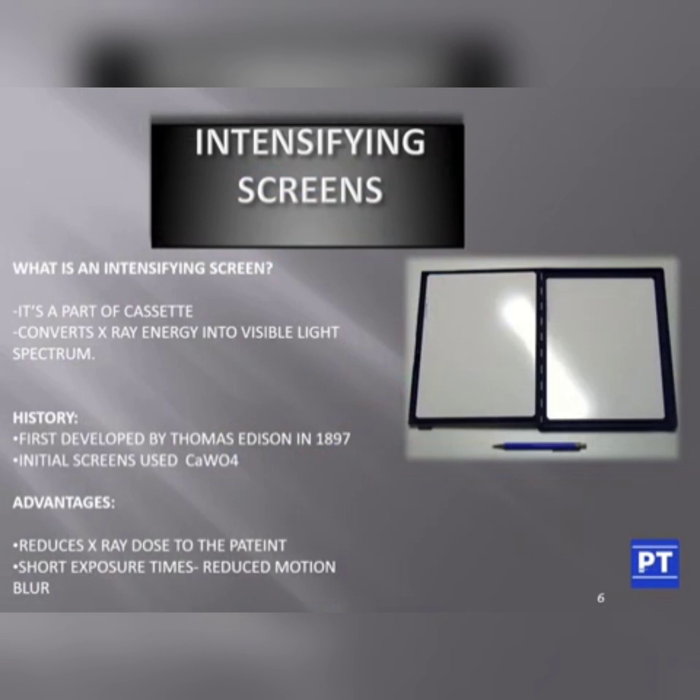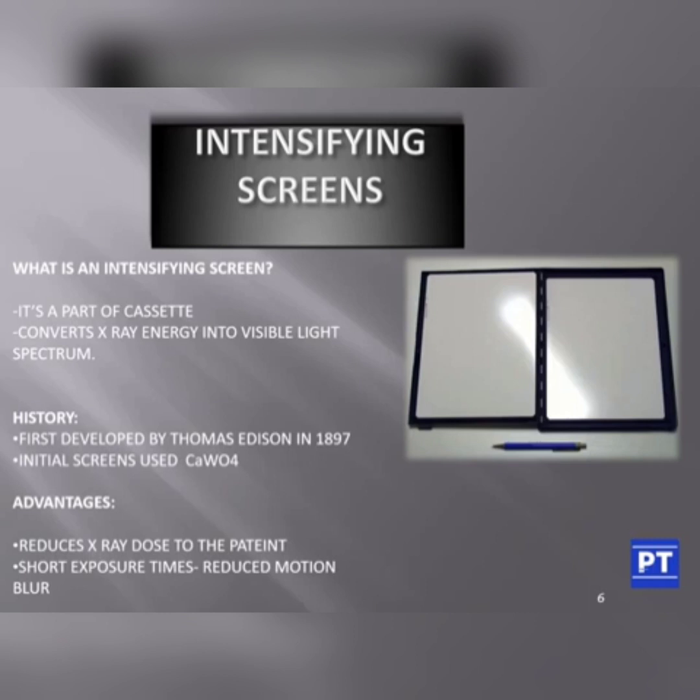So again you can clearly see this white color which is seen on both sides, known as the intensifying screen. What is an intensifying screen? It is a part of the cassette, and the purpose of the intensifying screen is to convert the X-ray energy into the visible light spectrum. So the light photons will be exposing the radiographic film.